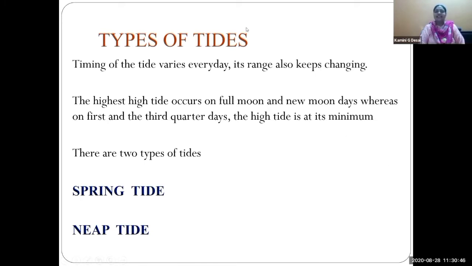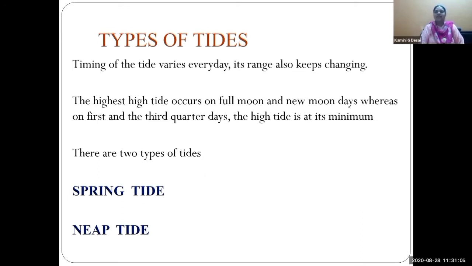Okay. This is a cycle. This cycle is complete after every 12 hours and 25 minutes because of the gravitational force, centrifugal force, and the rotation and revolution of the earth and the moon.